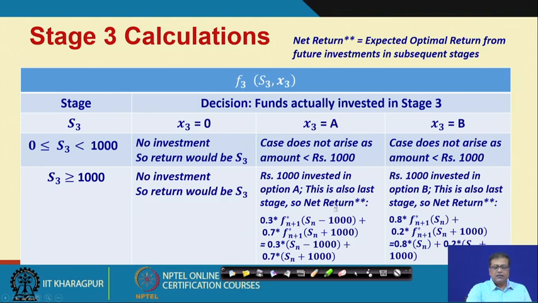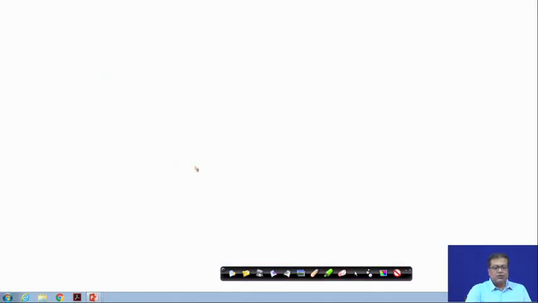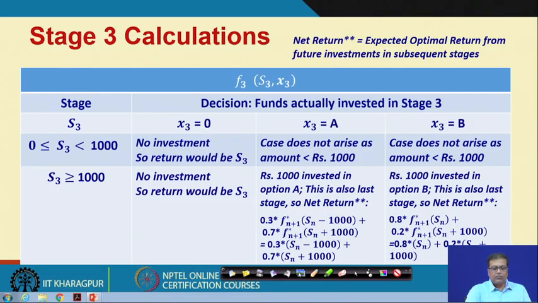So, in this case it will be, sorry, not 0, it will be S3, whatever amount S3 we have had, same amount will be returned. Whereas, if S3 is greater than 1000 and we have not invested anything, again the return should be S3 only, because we have not invested anything. In these two, the case does not arise, so we do not take anything.